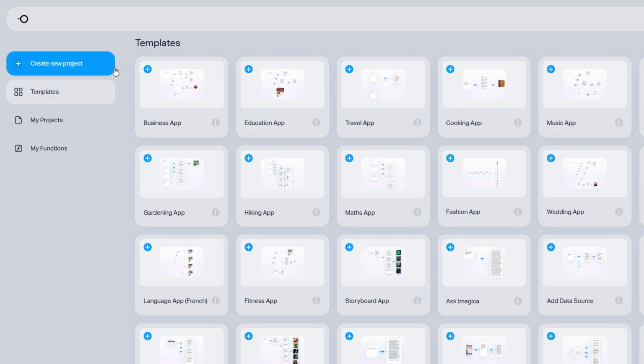As soon as you sign in, Imagica offers a quick introductory video. It's a great resource to learn the basics and get an overview of the platform. However, since you've got me to guide you, we can skip the video and jump straight into the exciting part, building your first app. If you prefer visuals, you can always come back to it later.